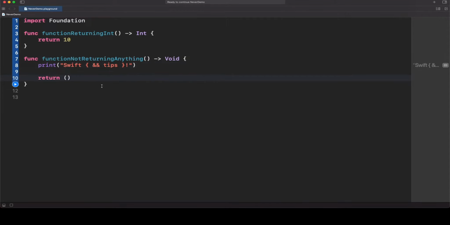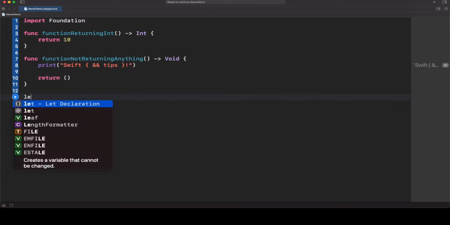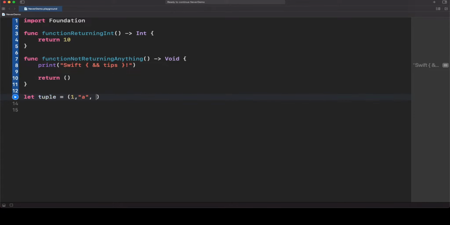If you don't know what a tuple is, let me just explain it really simply. With a tuple, you can encapsulate in parentheses many different values, many different objects, in just a single object. In other words, a tuple is an object like a struct, and actually it is a value type. This is really helpful, for example, if you want to return multiple values at the same time in a function.